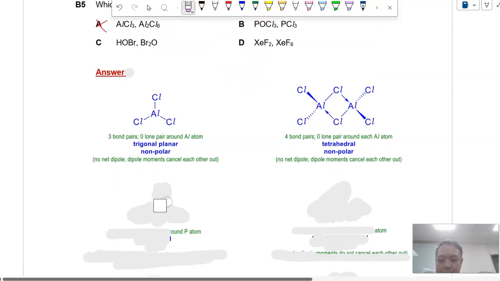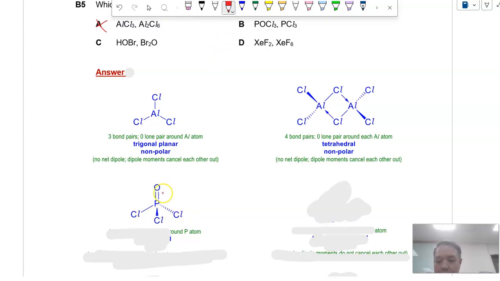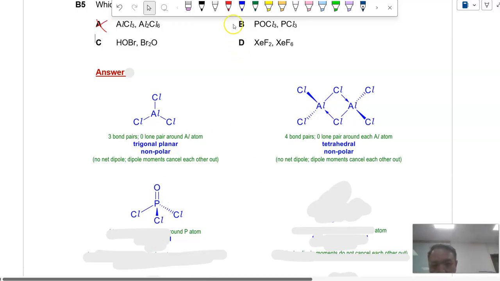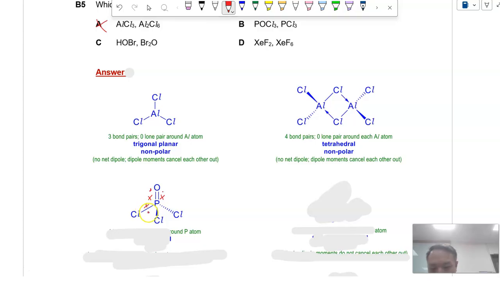POCl3, P, the central atom, will form a double bond with O. Okay, so this is a trick I'm teaching you. O will require a double bond. Then for the remaining 3 Cls, you will form a single bond each. So you end up with 4 bond pairs. So how do I know this dot and cross structure is correct? Because if you count the number of valence electrons contributed by phosphorus, it will have 5 valence electrons. Right? So cross, cross, dot, dot, cross, dot, cross, dot, cross, dot. So I've counted 5 crosses over here already. Your phosphorus has used up all its valence electrons.